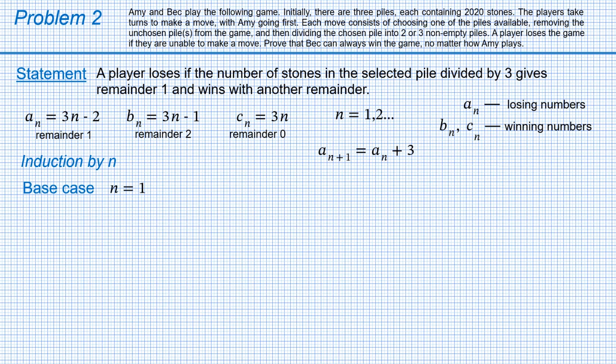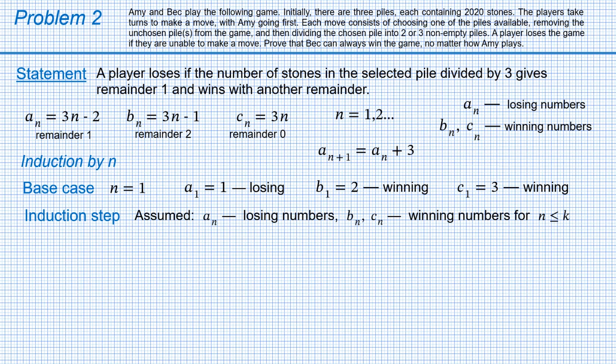Base case, n equals 1. a_1 is 1 and this is a losing number. b_1 is 2 and c_1 is 3. And as we've seen before, 2 and 3 are winning numbers. All that agrees with the statement, and we move to the induction step.